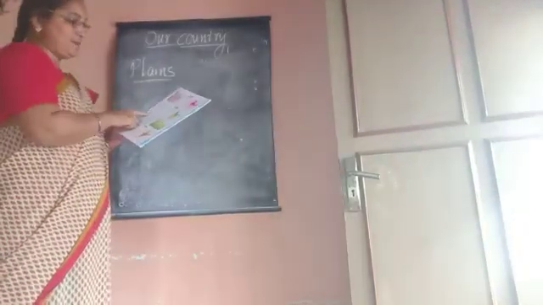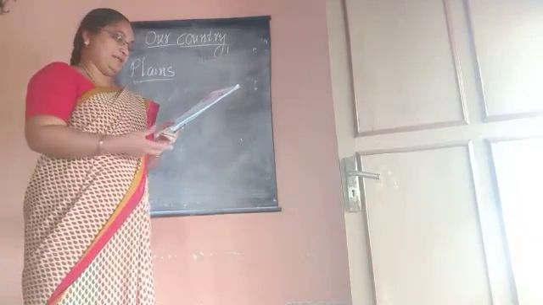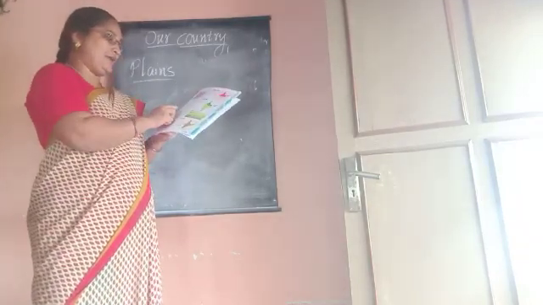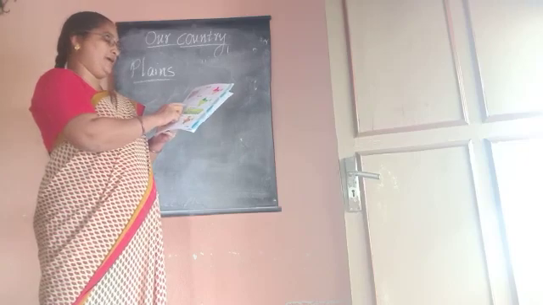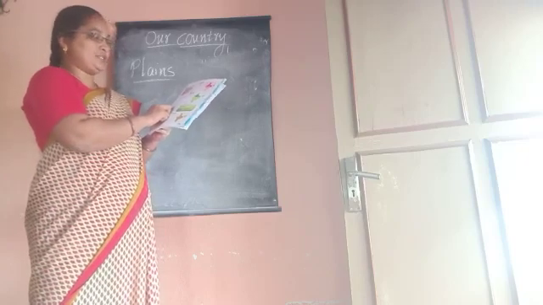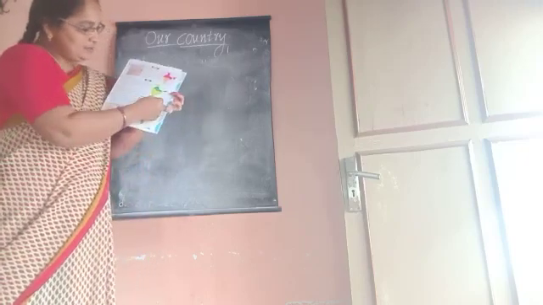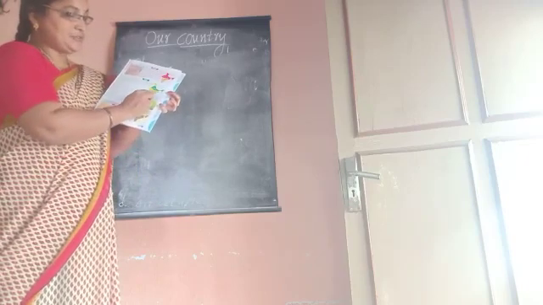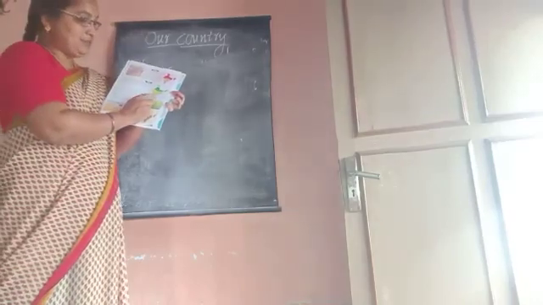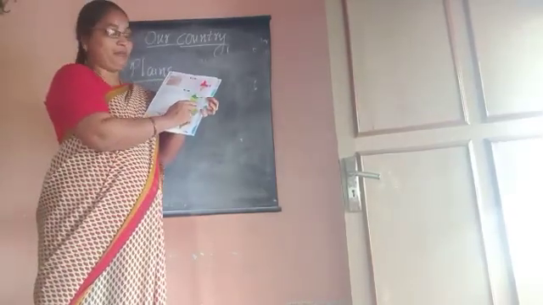Okay, this is about the plain. Next are the coastal plains. Coastal plains means the east and west coastal plains. The narrow strip of plain that lies between the Eastern Ghats and the coast of the Bay of Bengal is the eastern coastal plain. See here, the thick green color line, that is the narrow strip. It lies between the Eastern Ghats and the Bay of Bengal.